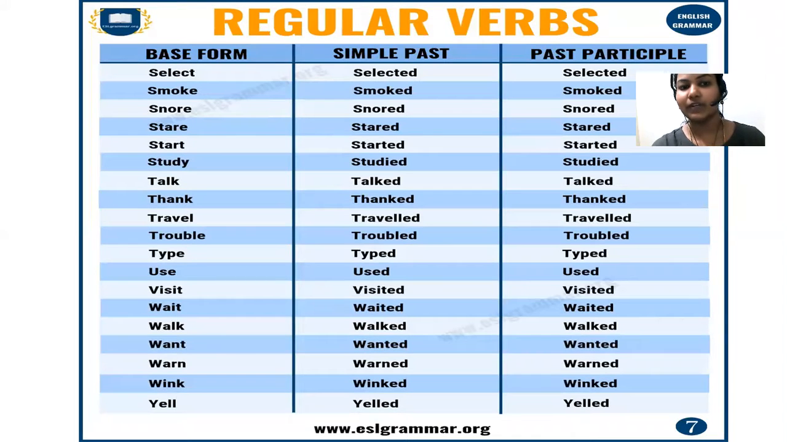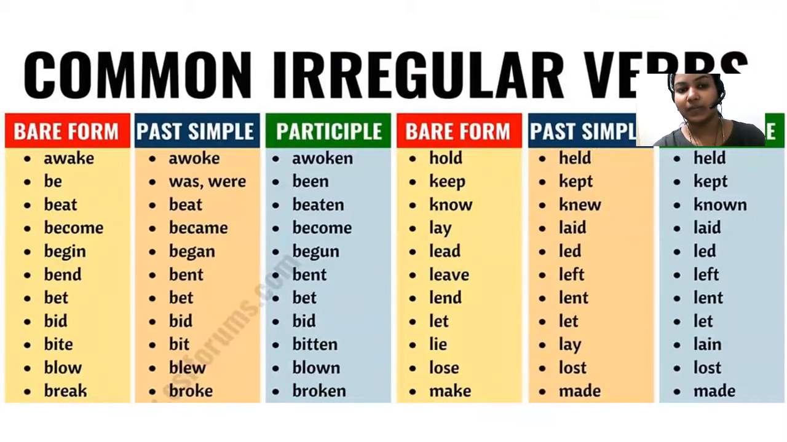Here I have given a list of regular verbs. If you need this, you can have a look at it, learn it and memorize it. And here I have given some other examples of irregular verbs. Awake, awoke, awoken. All these are examples of irregular verbs which change their form completely. Have a look at it and just memorize it. It will be very useful for you to write sentences in simple past tense.